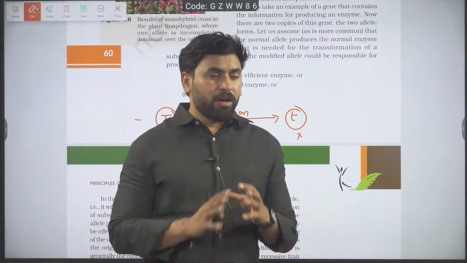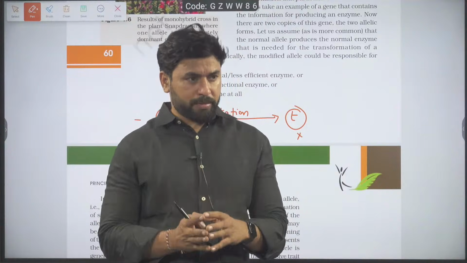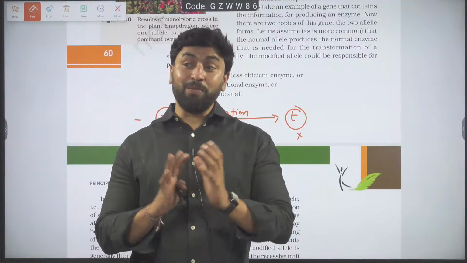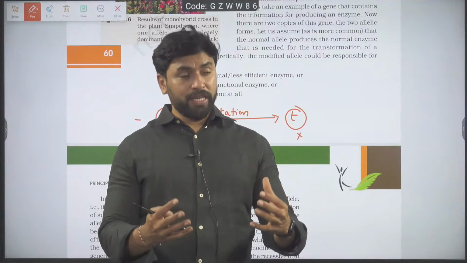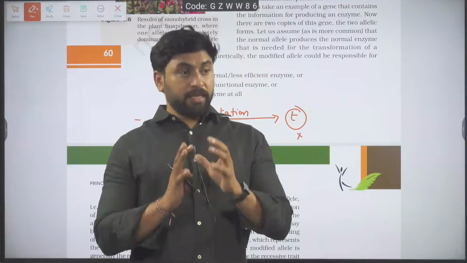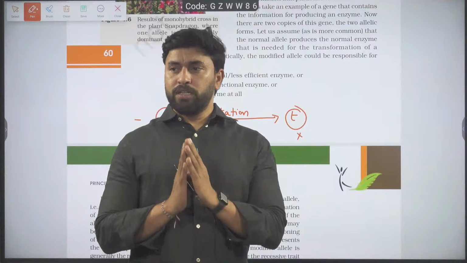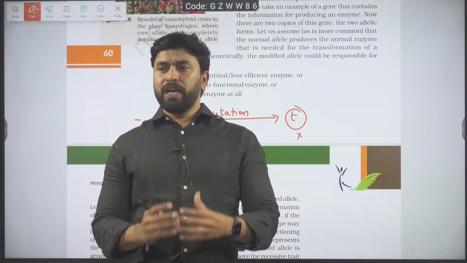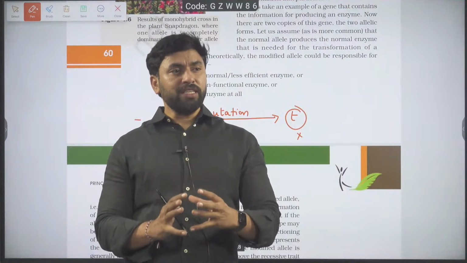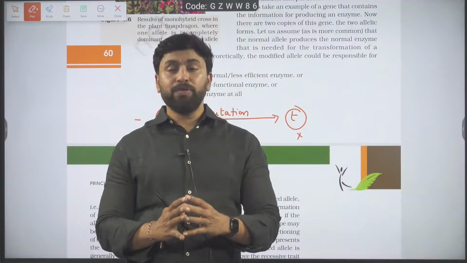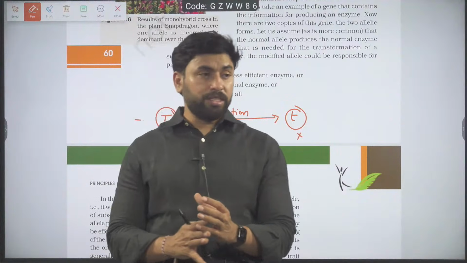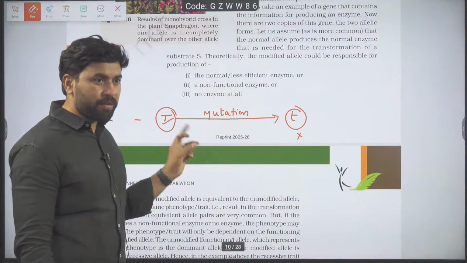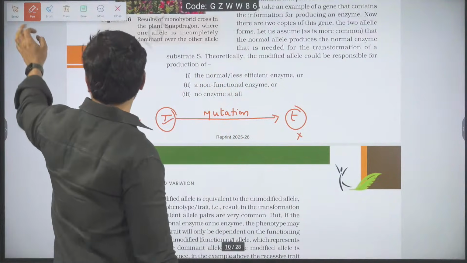I will say the statement: all recessive genes are mutated ones. Correct. It doesn't mean that all dominant ones are unmutated. A dominant one may be mutated or unmutated, but it is still working. The recessive one, because of mutation, has lost its ability to express. The genes which have lost their ability to express, we call recessive genes. The genes which are still maintaining their ability to express, we call dominant ones. Got the idea? That much you remember?